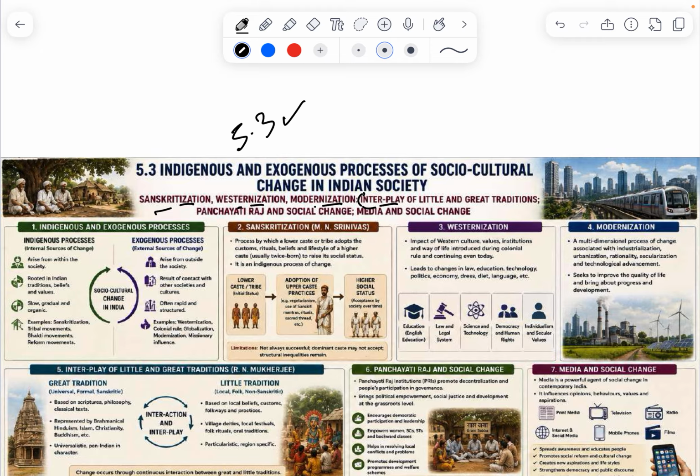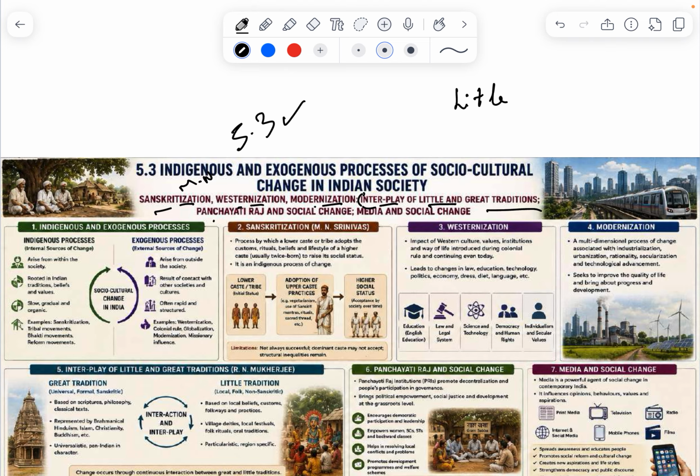We'll be studying them. M.N. Srinivas is a proponent of sanskritization and westernization. Then the interplay between little and great tradition. What is little tradition? Tomorrow we'll be starting our syllabus from little and great tradition.